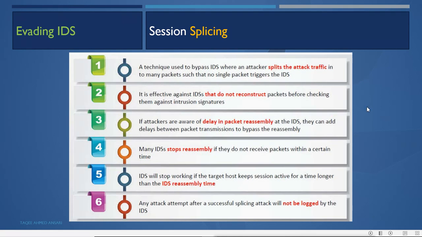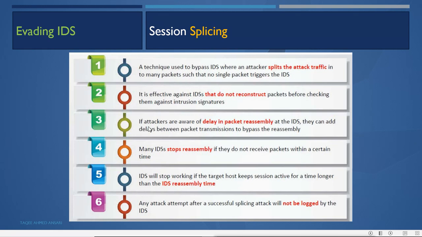Now what does the IDS do when it receives those packets? Just like the end system, it will also reconstruct the packet. When it receives the packet in different fragments, it will reconstruct the packet and then match the signature. But if the IDS is not reconstructing the packet before checking it against the signature, then this session splicing attack can be successful.